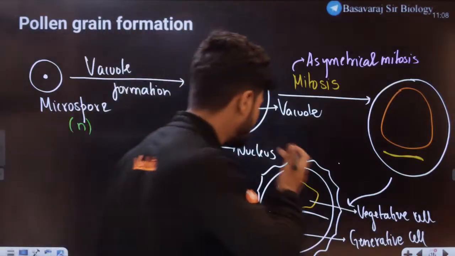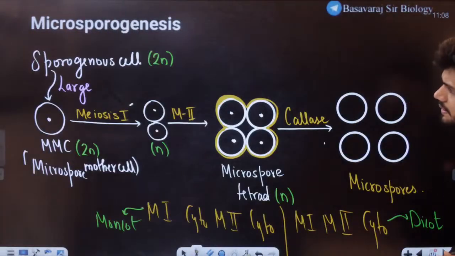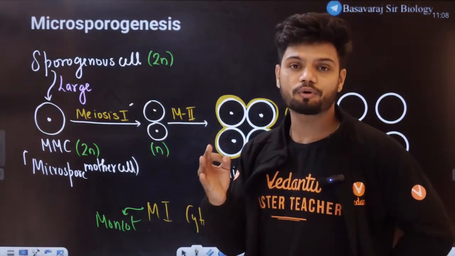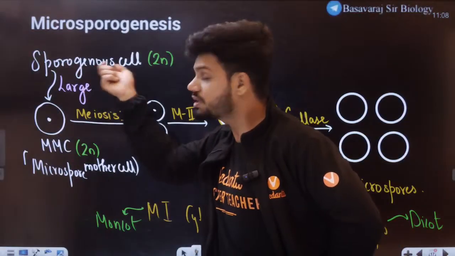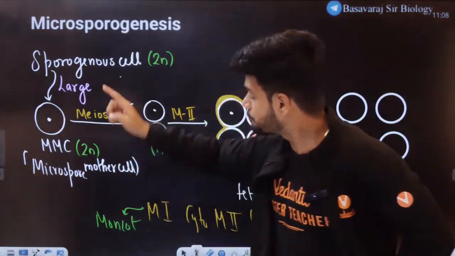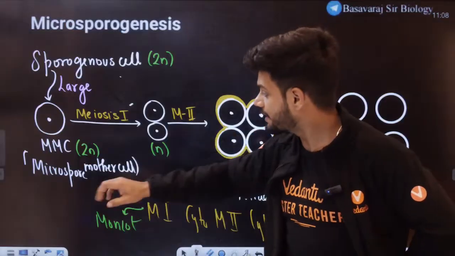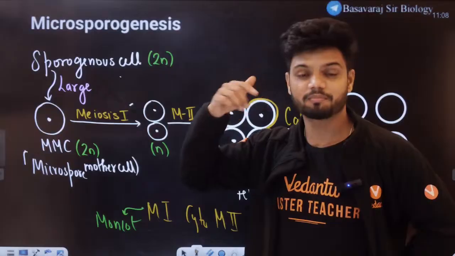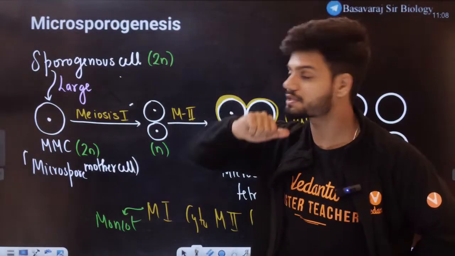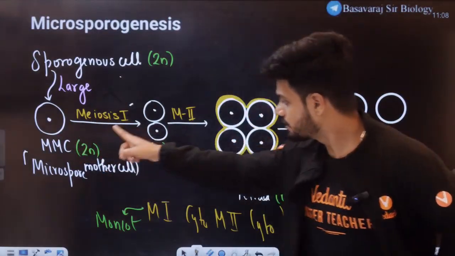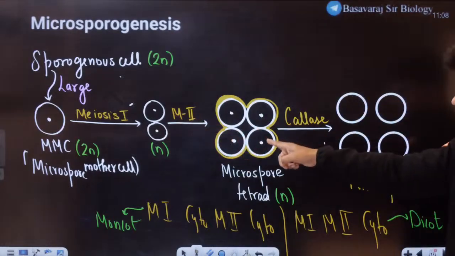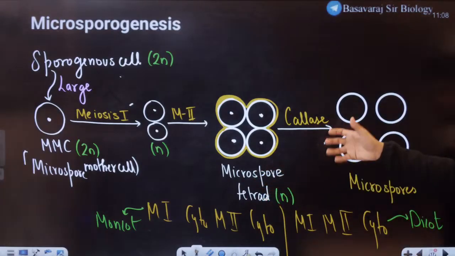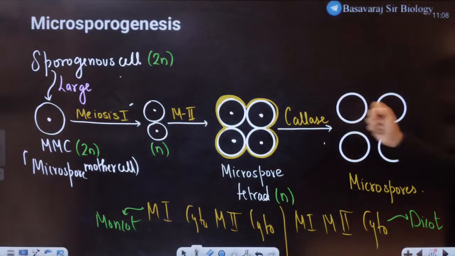Okay, so I'll give you a small recap of what we learned right now. The entire microsporogenesis starts where? At the sporogenous cells. Remember that point. Sporogenous cells, one of them becomes very large and gives the microspore mother cell, MMC. Megaspore mother cell happens in the case of megasporogenesis. Okay, it undergoes meiosis 1, 2 cells, meiosis 2, 4 cells. This is called a microspore tetrad. This microspore tetrad eventually undergoes freeing up, because of an enzyme.